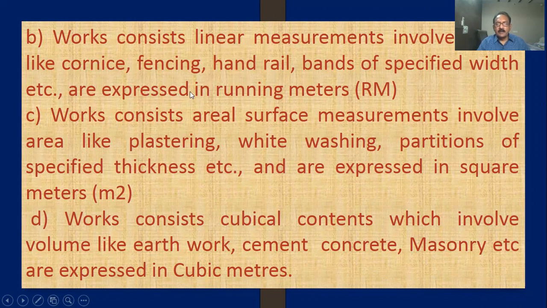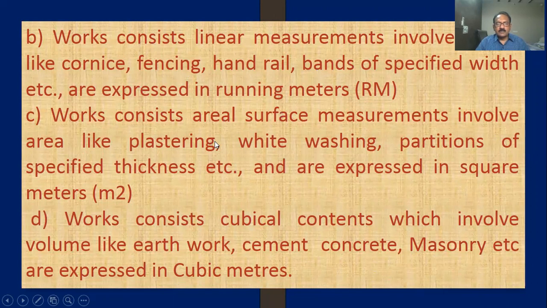For railing, say aluminum railing, 1000 rupees for a running meter. Similarly, finishing and cornice are all measured in running meters.